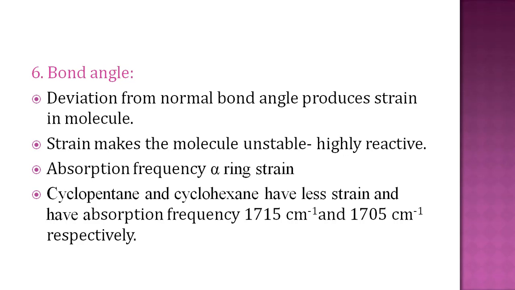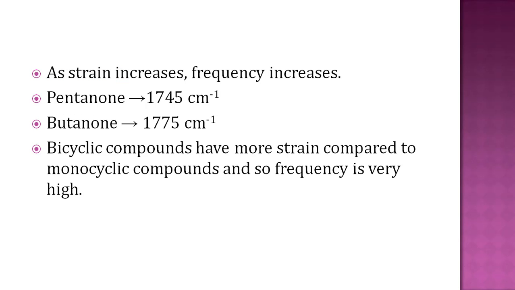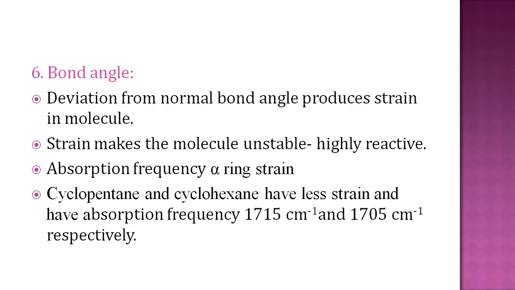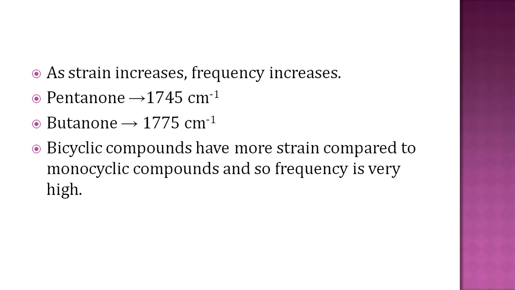For example, cyclopentane and cyclohexane have less strain and have absorption frequency 1715 and 1705 respectively, while in cyclopentanone and cyclobutanone strain increases and so frequency also increases. Here see 1715 and 1705, while here 1745 and 1775 is there. And bicyclic compounds have more strain compared to monocyclic compounds, so frequency in bicyclic compounds is higher than monocyclic compounds.